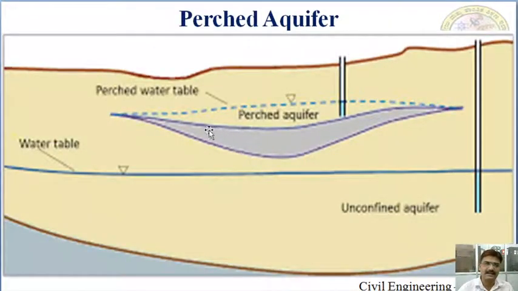Since they are not recharged, the water is temporarily available in small quantities. This is the image where the perched water table is present. This is the perched aquifer. This is the impermeable strata below the perched aquifer. Hence, water is stored in small quantities.